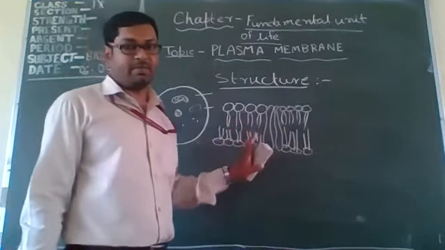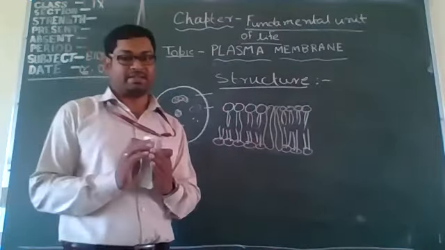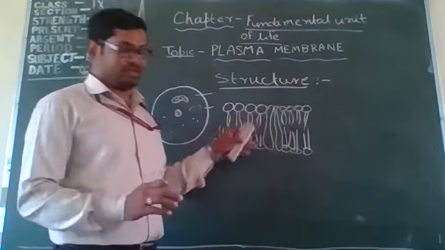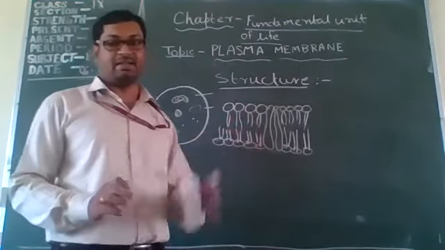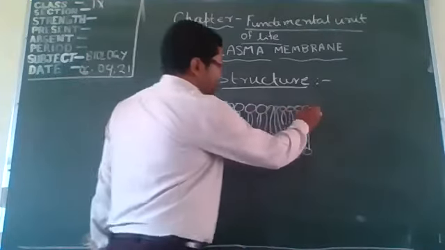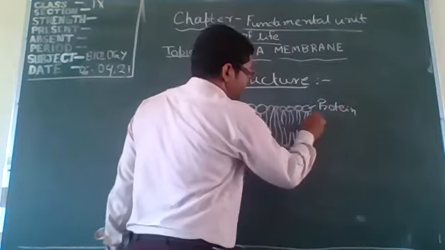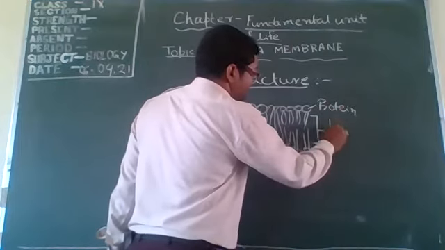It is made up of a lipid bilayer, and proteins are integrated in it, on the outside and inside. This is the protein. This is the lipid layer, the lipid bilayer.